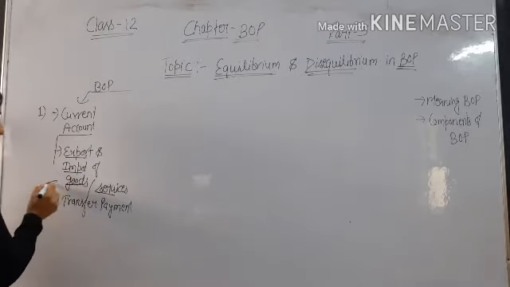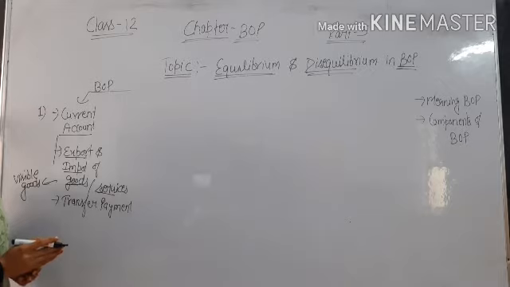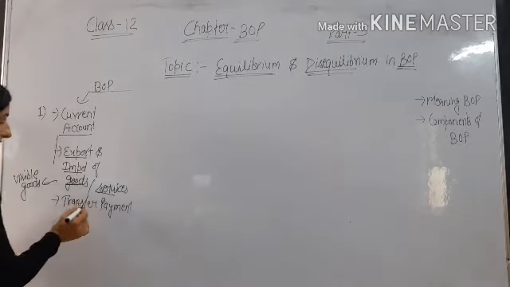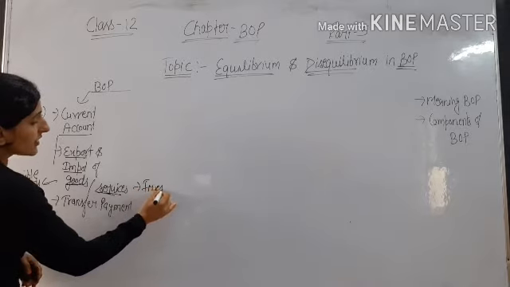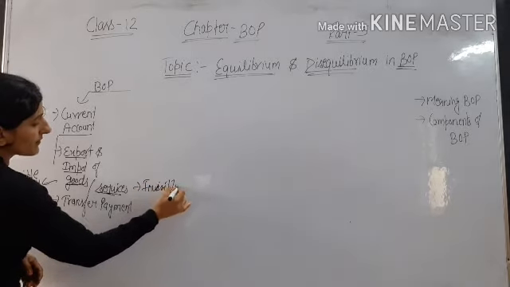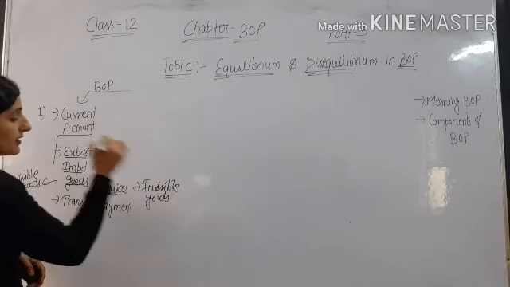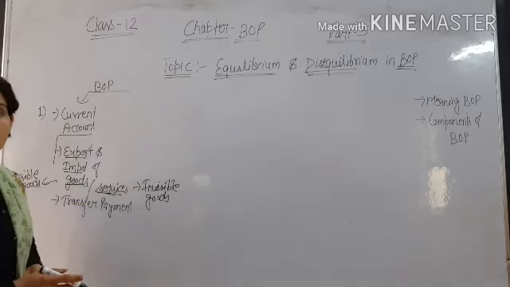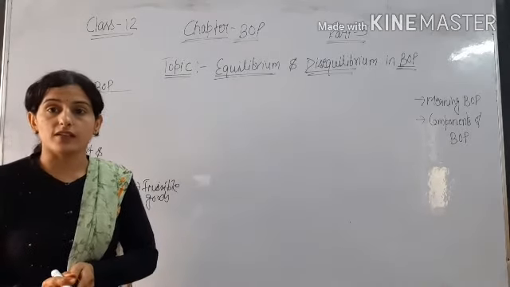Goods means visible goods, the goods which can be seen while crossing the boundary of a country, and services are invisible because services cannot be seen, like the service of a doctor treating a patient cannot be seen.